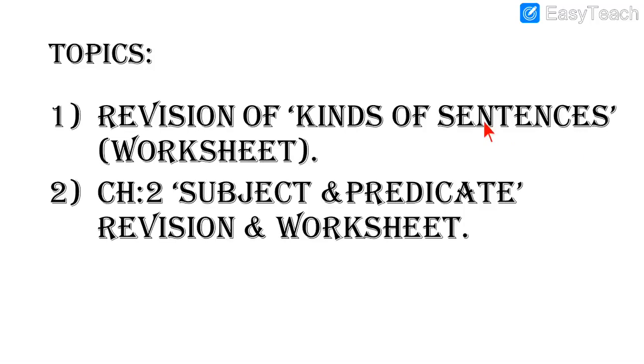So I hope with today's video all of you have understood kinds of sentences, as we have solved the exercises based on it, and also we have solved one exercise based on subject and predicate. And in the next video we'll solve more exercises based on subject and predicate.